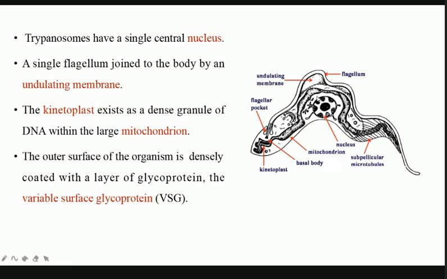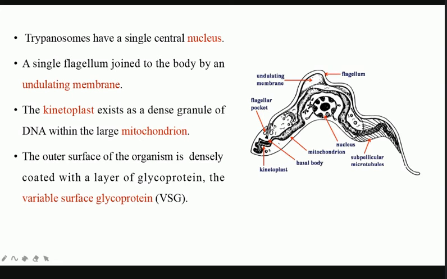In the case of Euglena we studied that the flagellum is free, and that free flagellum extends and helps in the locomotory function. All right. So in this case, the flagellum arises from the basal body, comes out through the flagellar pocket, but it is connected to the body with the help of an undulating membrane. So always remember that.